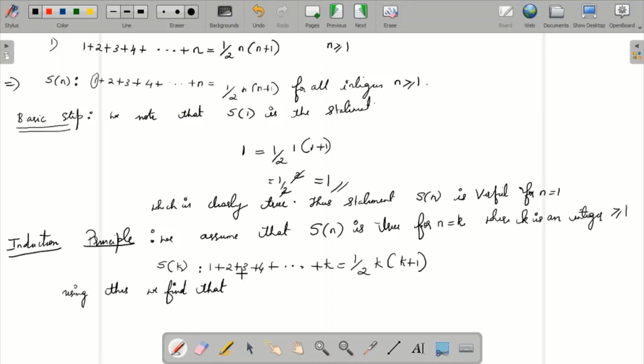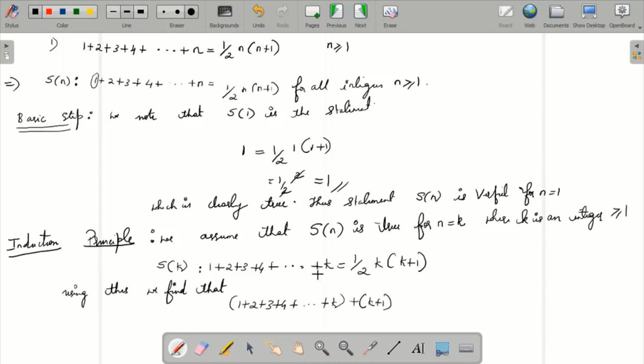So this is in terms of k, right? So instead of k we need to add k plus 1 to both sides. So it will be 1 plus 2 plus 3 plus 4 plus so on plus k. This is the kth term. If I want the k plus 1 term, what will it be? Plus the next term, k plus 1.